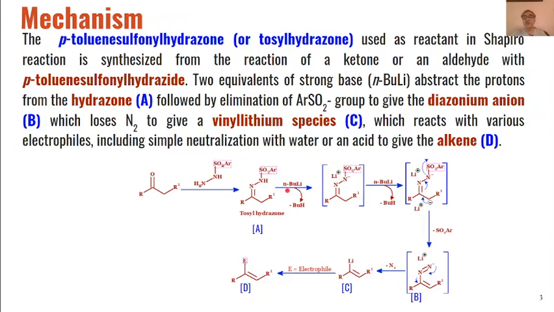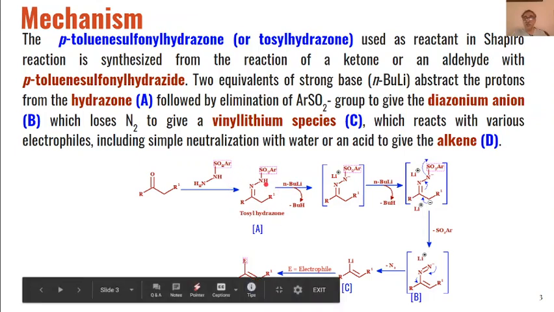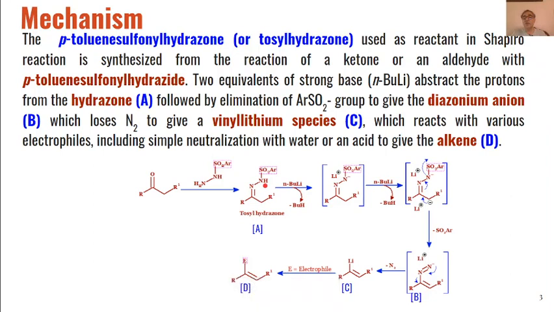In the first step, one equivalent of n-butyl lithium will react with this tosyl hydrazone, and the proton from this nitrogen will be abstracted by n-butyl lithium, and this lithium will get attached to this nitrogen. So nitrogen will become negatively charged and lithium has the positive charge, and butane will be removed.